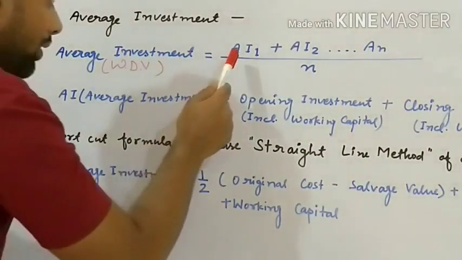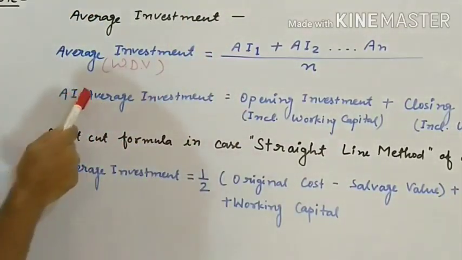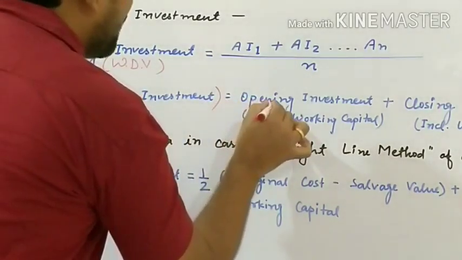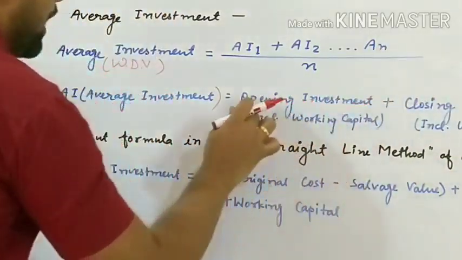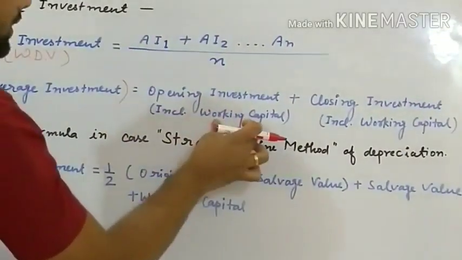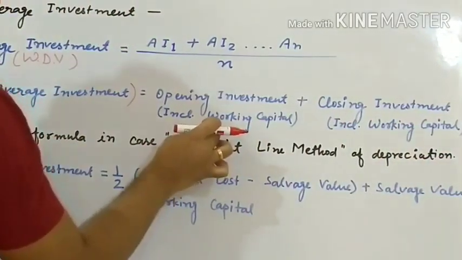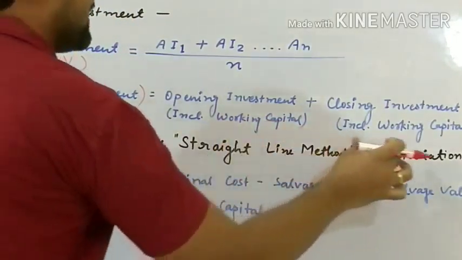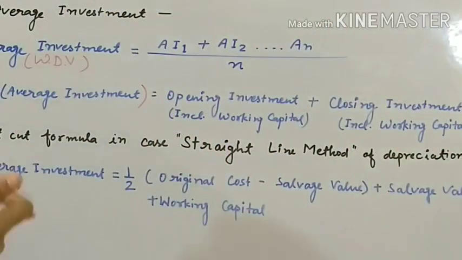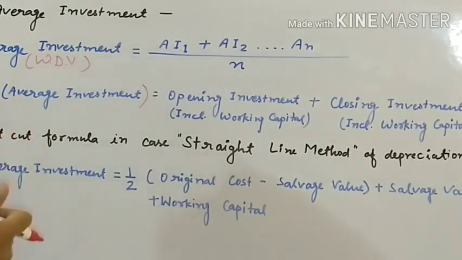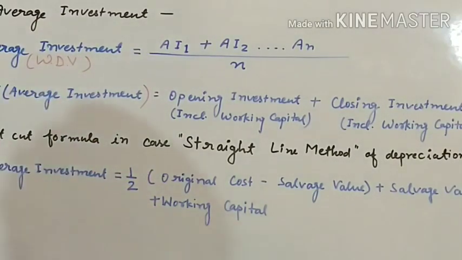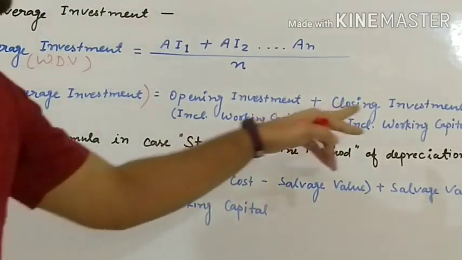Okay. Here what is AI? AI is average investment. Average investment means opening investment plus closing investment, and both investments will include working capital. Either we talk about opening investment or closing investment, both will include working capital. Okay, let's see what is opening investment. Original cost of a particular asset is opening investment. When we deduct depreciation from that, we find closing investment.